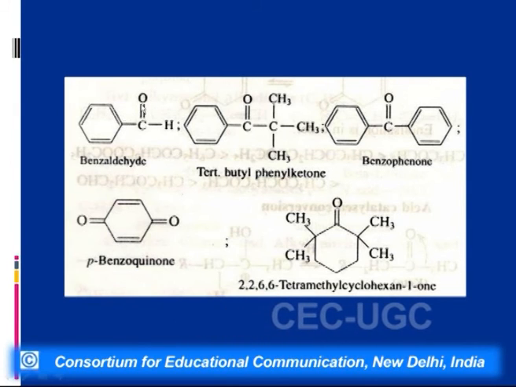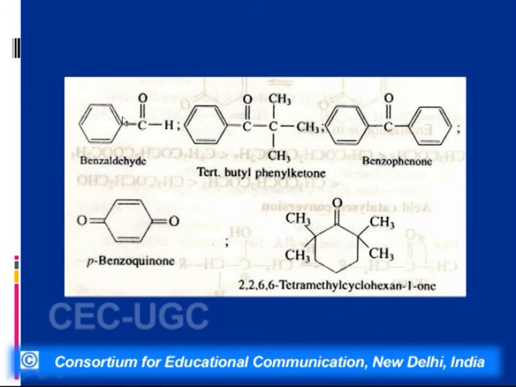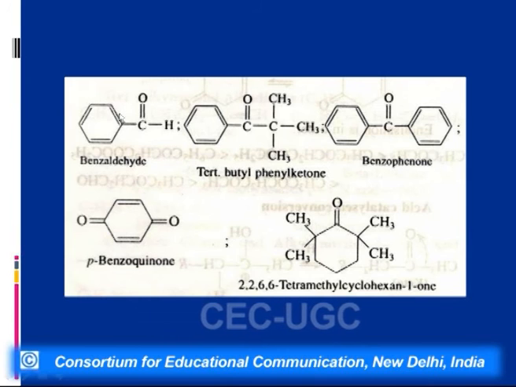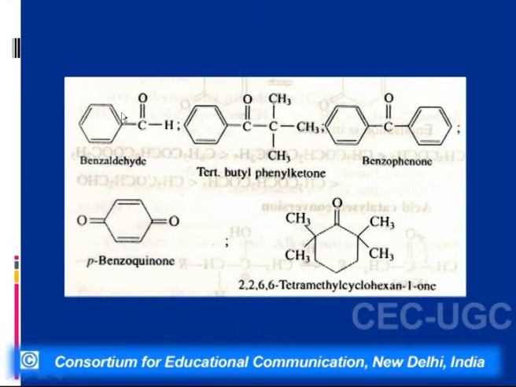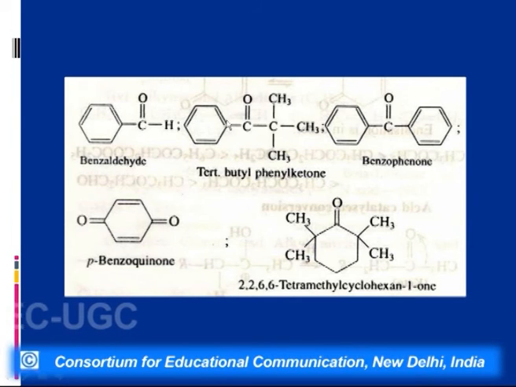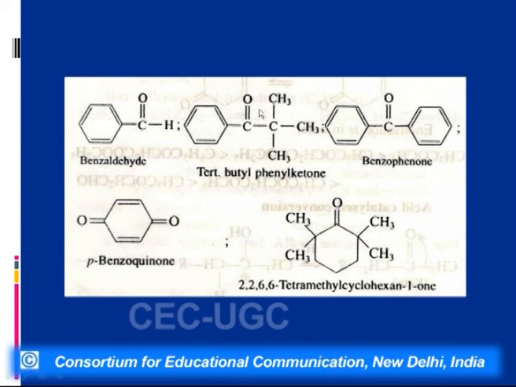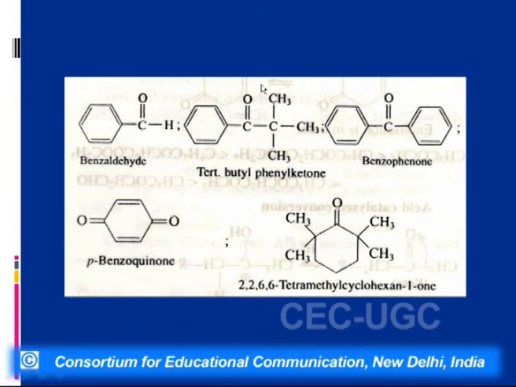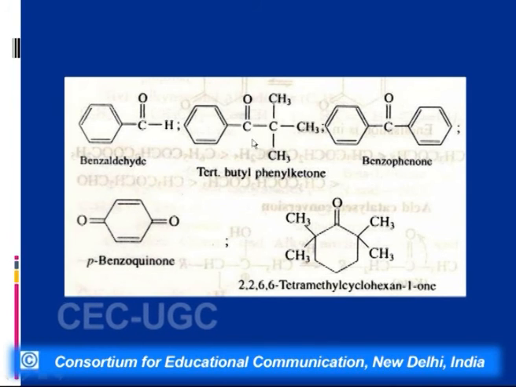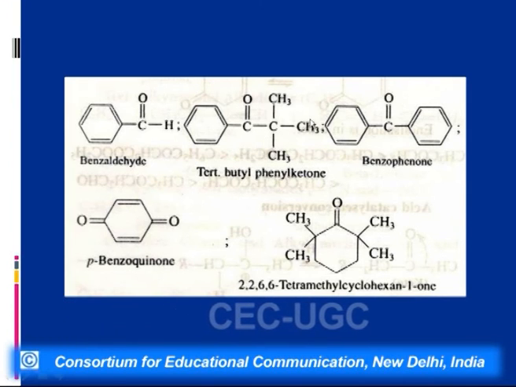We have removed this CHO, and since this carbon is sp2 hybridized, and here it was CH and we have already replaced the H with a CHO group, this will not show tautomerism. Again, here we do not have an alpha hydrogen. All the alpha hydrogens have been replaced with methyl groups. So this compound, that is tertiary butyl phenyl ketone, will also not show tautomerism.